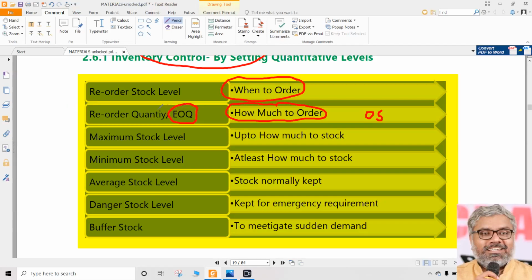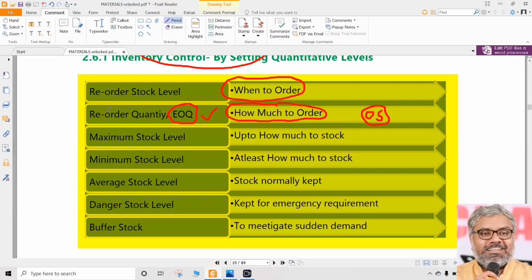If we know that, what is that called? That is reorder quantity. That means how much to order. In other words, what should be the size of the order? That's what will be told by reorder quantity. Ideally, how much should it be? Ideally, that is economic order quantity. Ideally, not really always possible. What should the reorder quantity ideally be if any organization wants to maintain a proper scientific methodology for inventory control? It should have a policy of economic order quantity as reorder quantity.